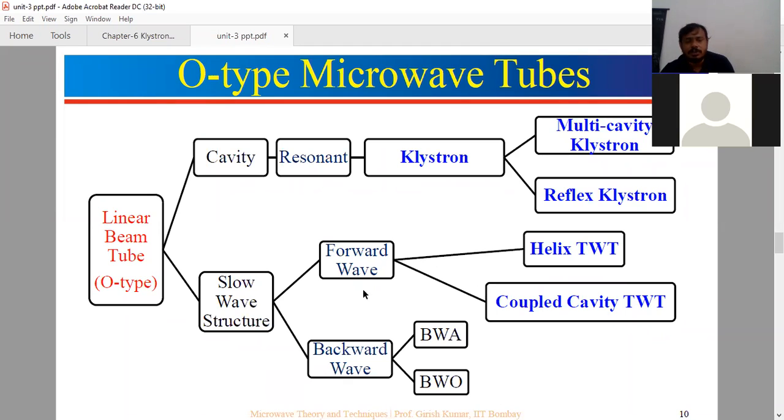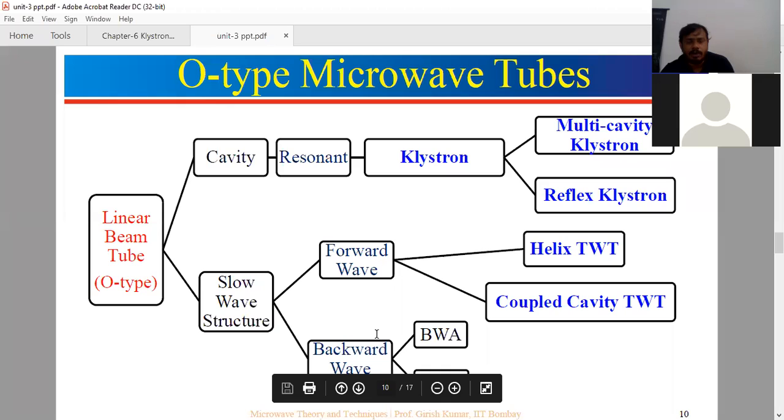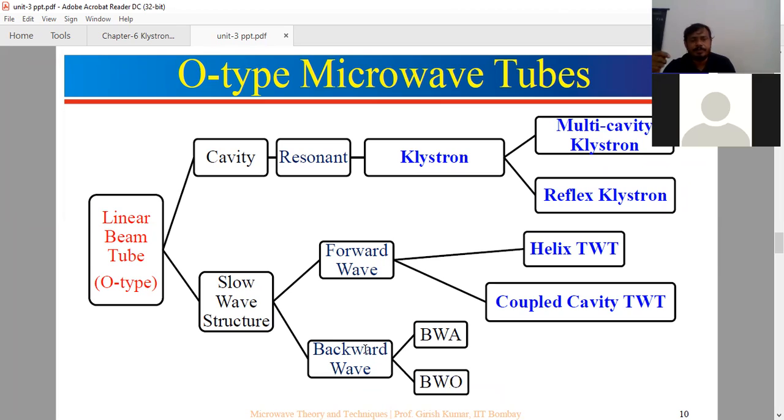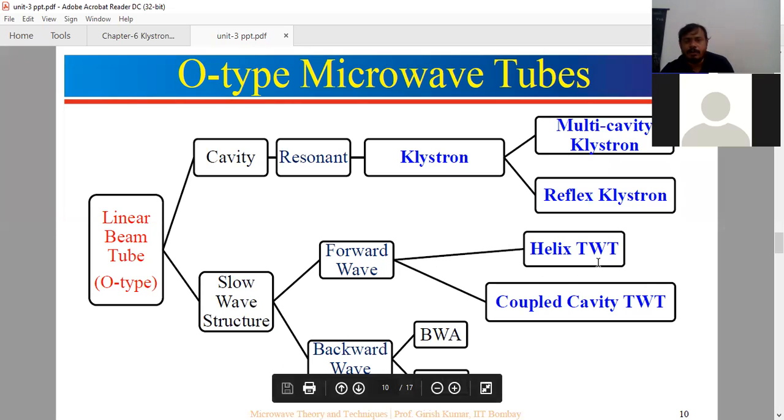Here there are two types: forward wave and backward wave, depending on the movement of the electron beam in the tube. In forward wave, we have the helix TWT or coupled cavity TWT, where TWT means traveling wave tube. In backward wave, we have the BWA and BWO, the backward wave amplifier and backward wave oscillator.